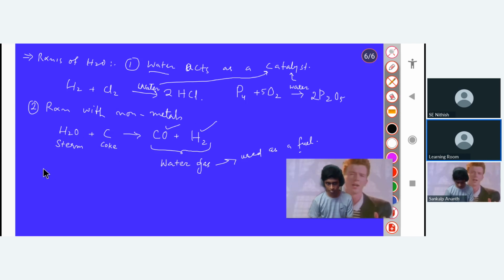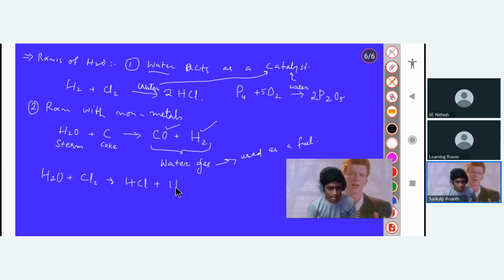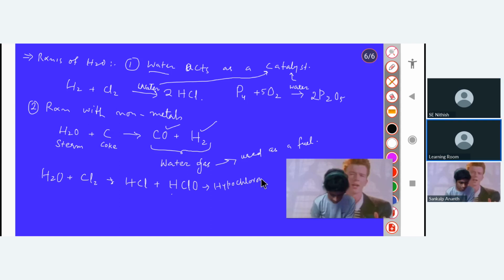Similarly, let's see the reaction of water with chlorine, a halogen. They are also non-metals. So what will be the products? One is HCl, hydrochloric acid. Another is HClO, which is known as hypochlorous acid. You will remember it, it is there in the book.